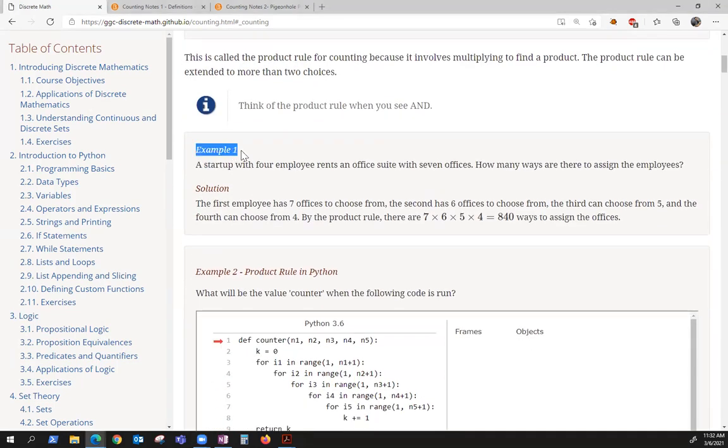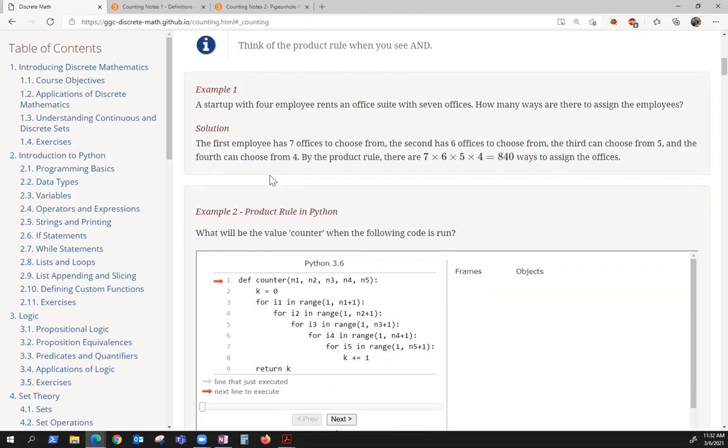A startup with 4 employees rents an office suite with 7 offices. How many ways are there to assign the employees? When I do problems like this, I like to put things into bins and draw parentheses for each bin. There are 4 employees and 7 offices, so each employee is going to be assigned an office. Here's the first employee, the second, the third, and the fourth.